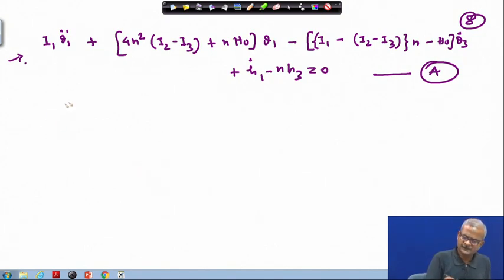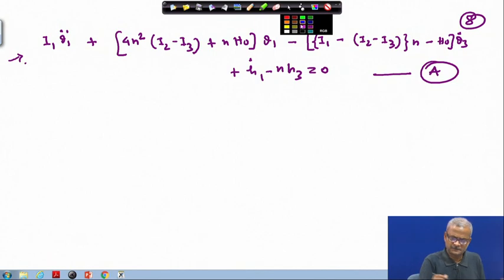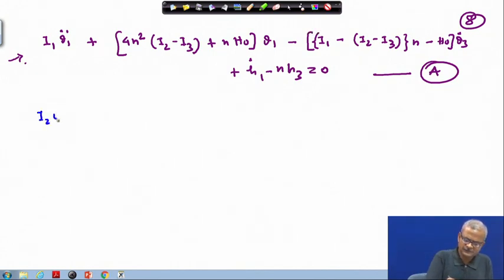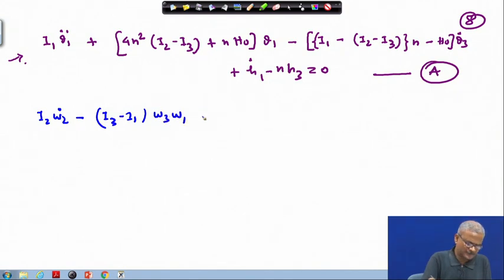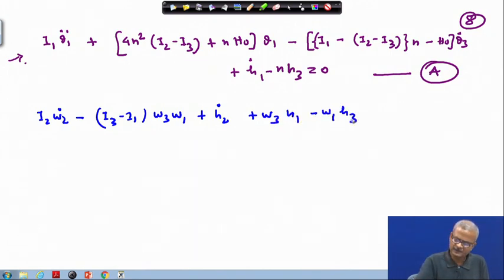Now similarly, we pick up the other also. So I 2 times omega 2 dot. If you follow this notation and expand and work like this, you can derive all these things. This is the circular equation we have written earlier, h 2 dot plus omega 3 h 1 minus omega 1 h 3 equals minus 3 n square I 3 minus I 1 theta 2.